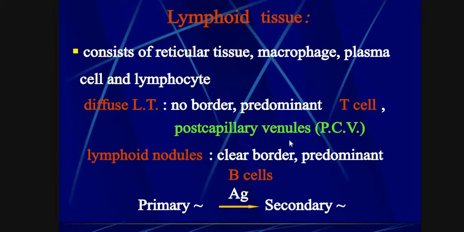Postcapillary venules. This is a very important point.